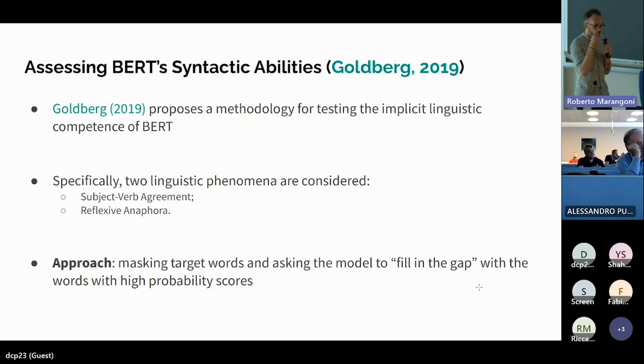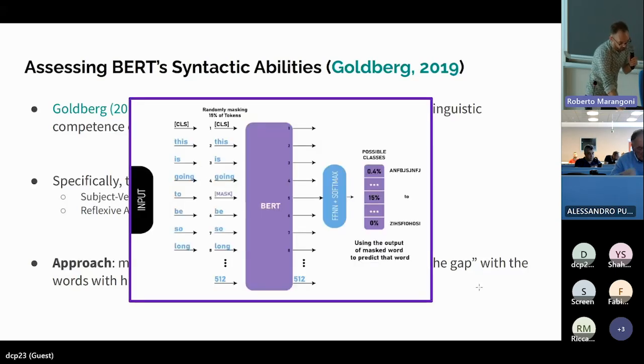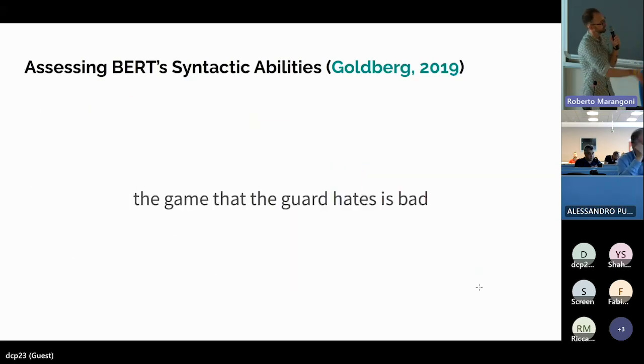The core idea of this work is we can take an input sentence, an input sequence, we can mask a word in that sentence, and then ask the model to predict that word and see if the model is able to predict the correct word that is underlying this masked word. So we have, for instance, the sentence: the game that the guard hates is bad.